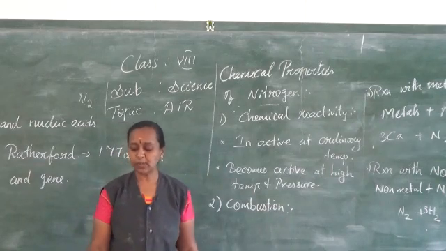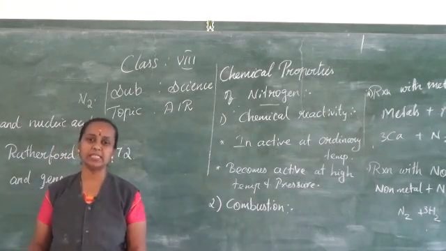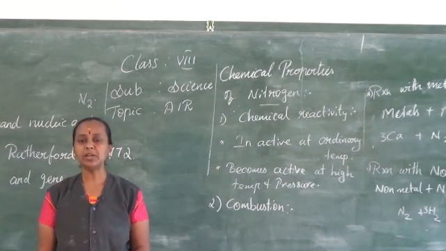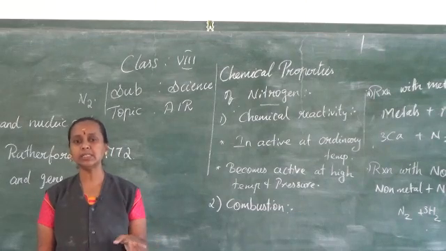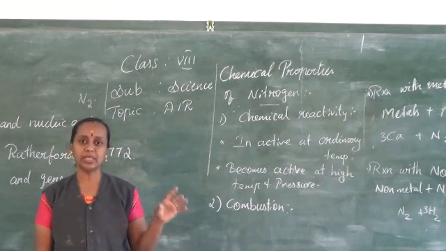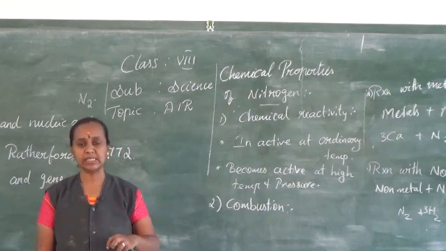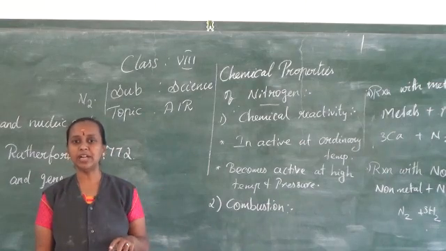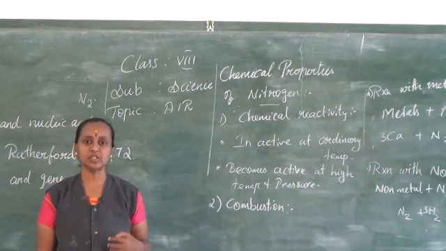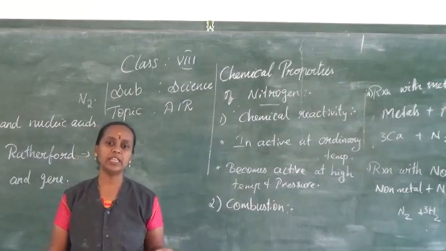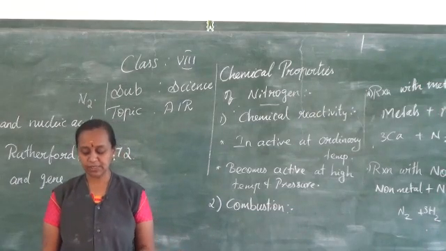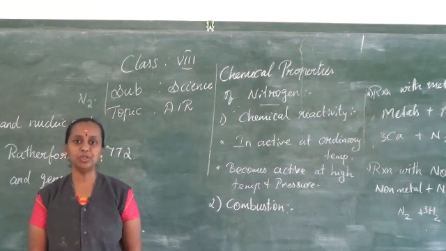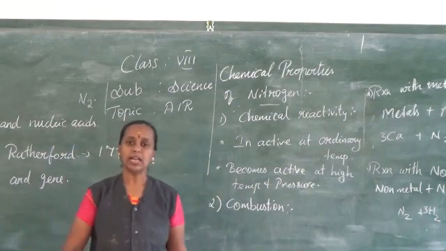The next is we are going to see about nitrogen fixation. As a small part, we know that plants also need nitrogen for their growth. The plants cannot take the elemental nitrogen as it is in the atmosphere. The plants want soluble nitrogen for their absorption. The roots can absorb only the soluble nitrogen. So what is nitrogen fixation? It is any process that converts nitrogen in the air into useful nitrogen compounds.